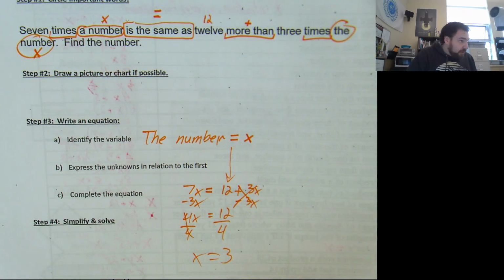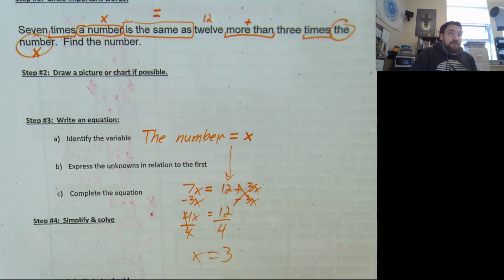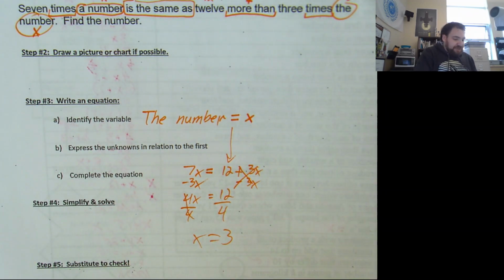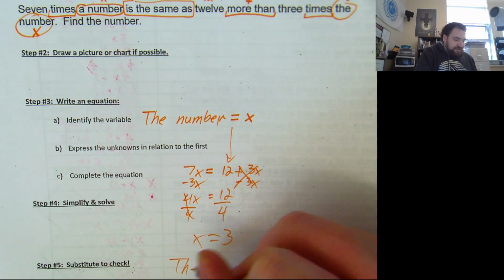Okay, sorry? You want me to demonstrate that? No? Okay. Next one. Oh, we're not done. Because the question was given in words, the answer needs to be given in words as well. The number is 3.